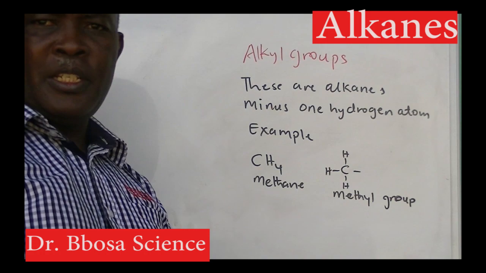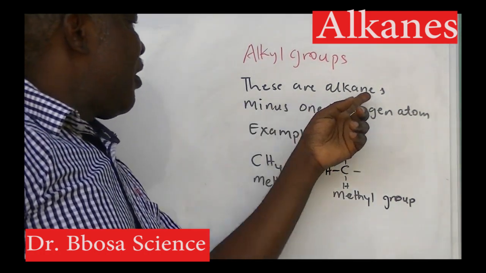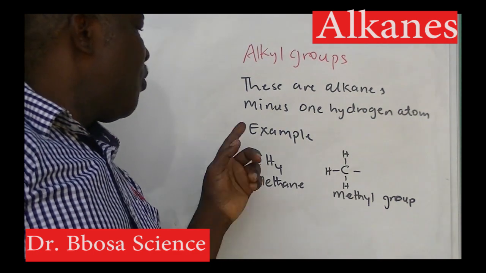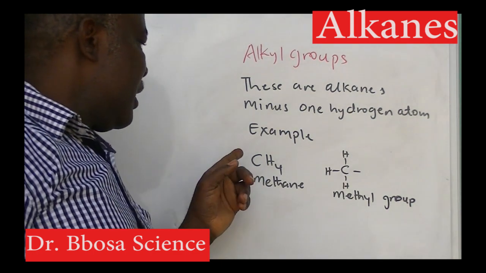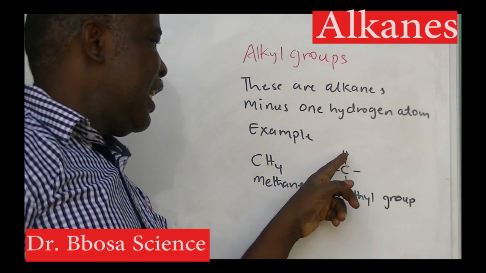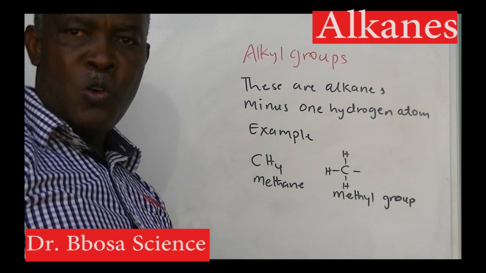Alkyl groups. These are alkanes minus 1 hydrogen atom. For example, CH4 is methane, CH3 is the methyl group.